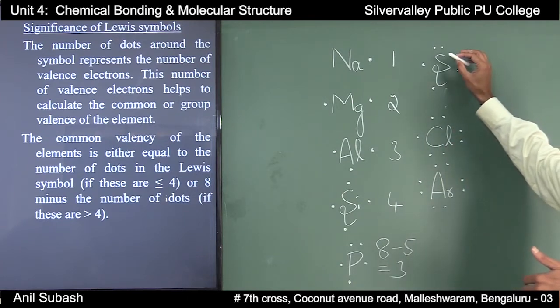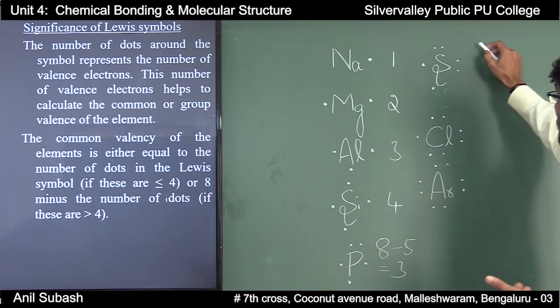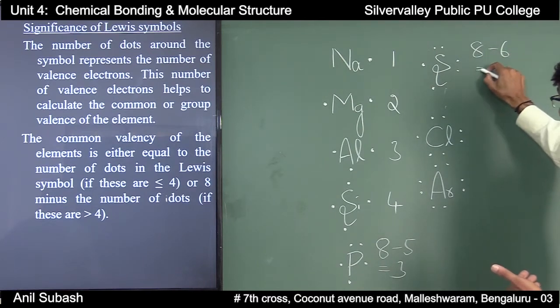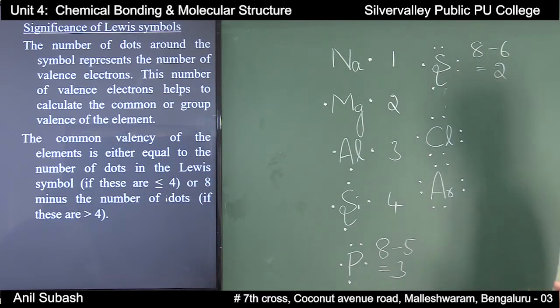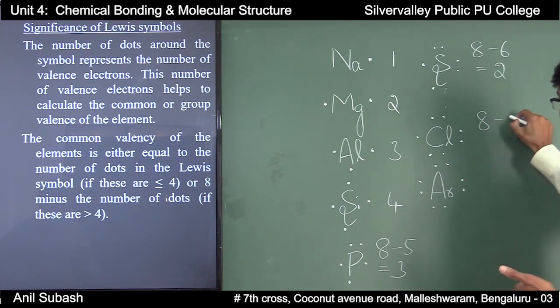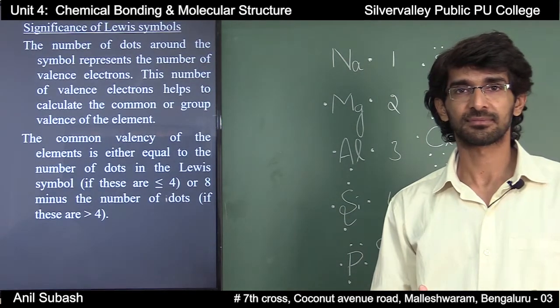Likewise, coming to sulfur and the other elements present below sulfur, the group valency will be equal to 8 minus 6, that will be equal to 2. In the case of chlorine, it will be equal to 8 minus 7, that will be equal to 1. In the case of argon and all the other elements present below argon, it will be equal to 8 minus 8, that will be equal to 0.